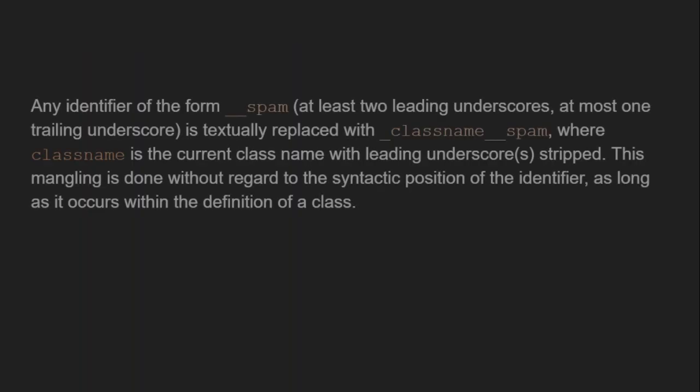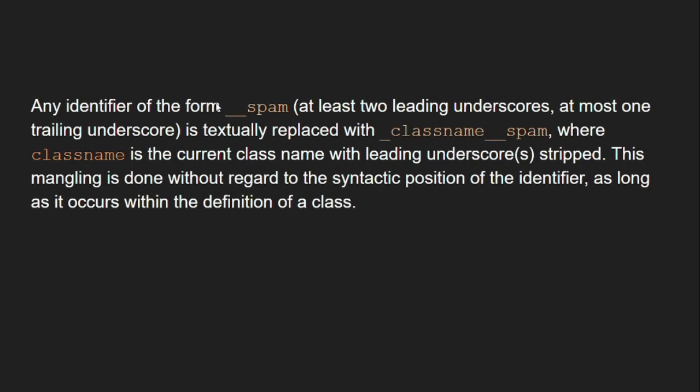It does that by changing the name of a specific type of identifier. In Python, if there is any identifier that is prefixed with at least two leading underscores and suffixed with at most one trailing underscore, then the Python interpreter changes the name of this identifier and prefixes it with the name of the class itself to make it unique. This is how Python tackles the name conflicts between the parent class and the subclass. We are going to see a complete example for this in the upcoming section, so stick around if you don't understand the concept here.